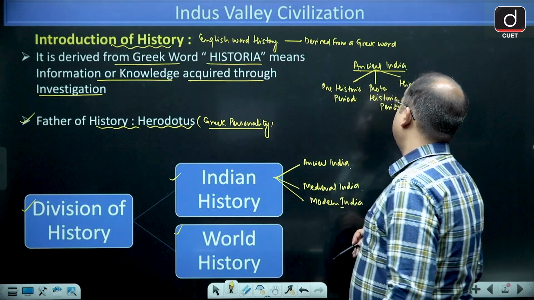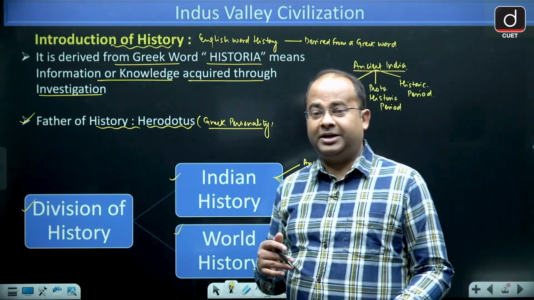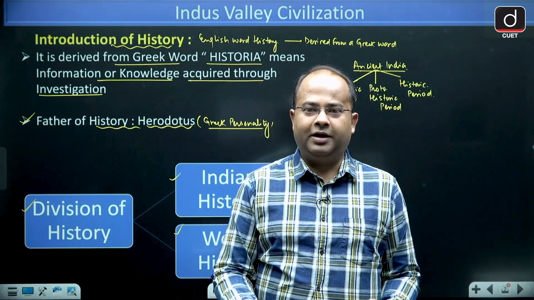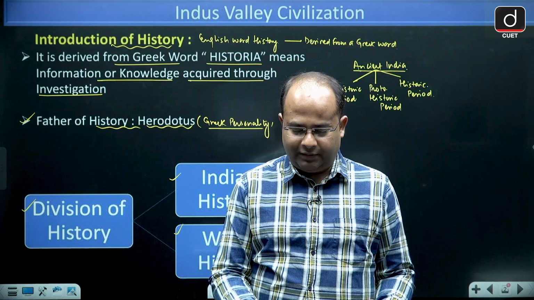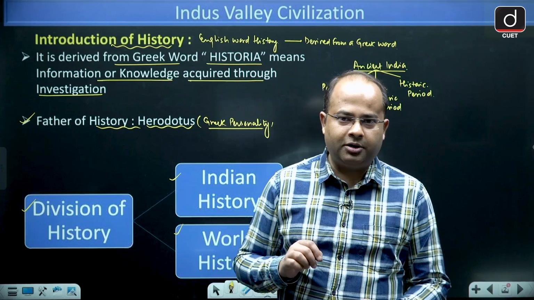Now this prehistoric period is that period where we have only archaeological evidence, we have no literary evidence. So only archaeological evidence and no literary evidence, that is called prehistoric period.